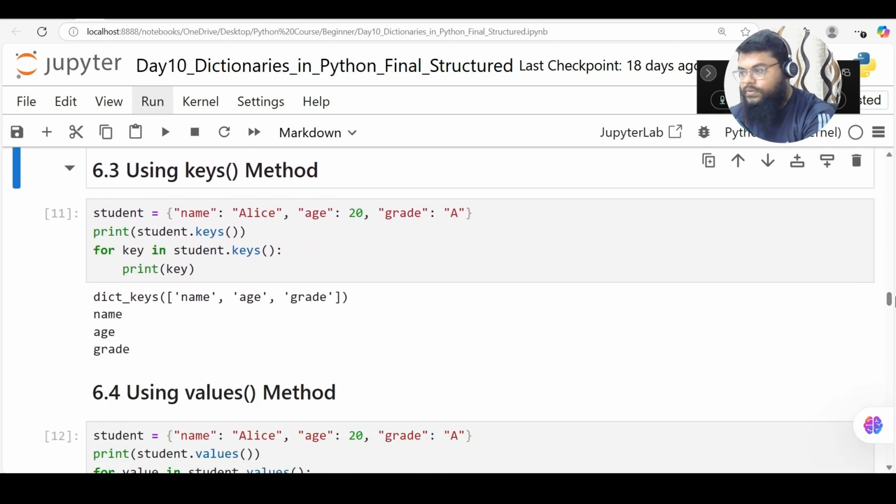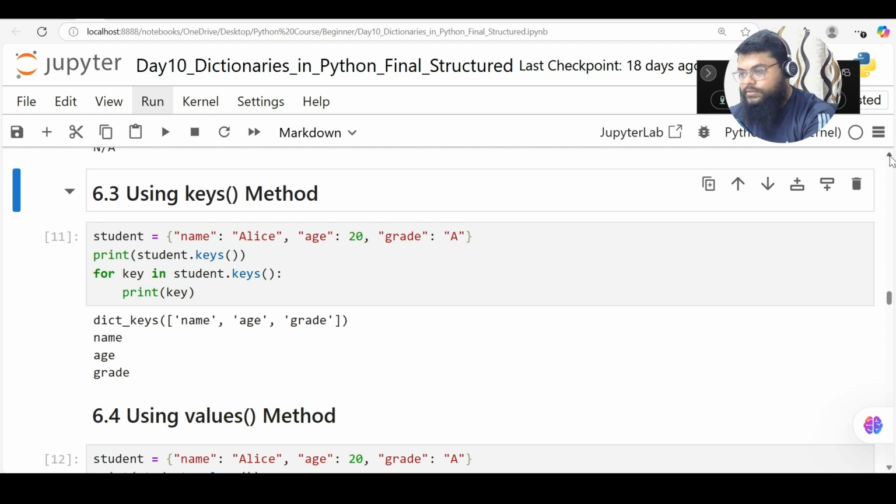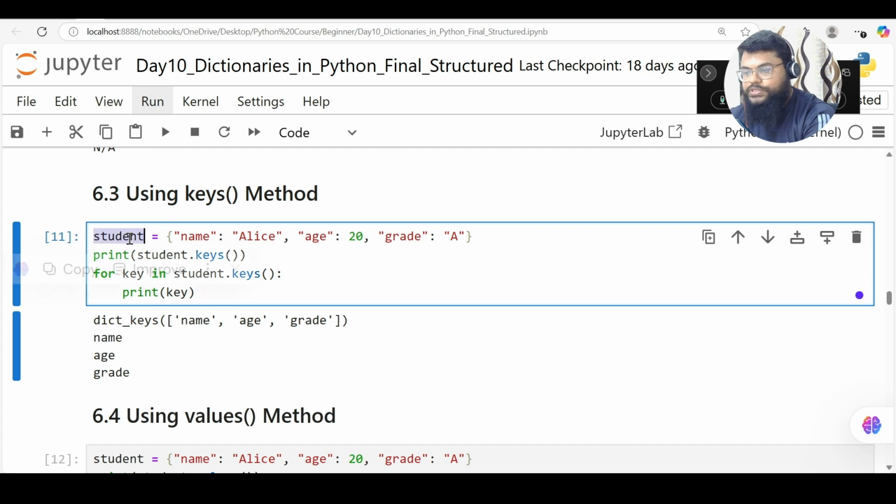Next we have the keys method. We can access the keys using the dot keys method. I have this dictionary student, and this is my key, this is my value, key value, key value. So I'm saying print student dot keys.